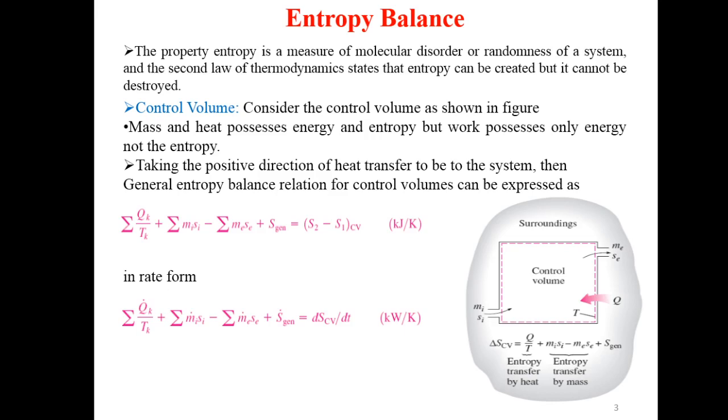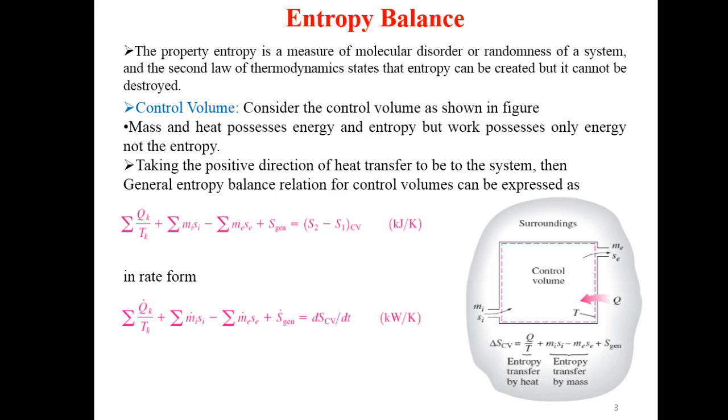Next is control volume. Consider the control volume as shown in the figure. This is the control volume considered. mi is the mass into the system. Small si is the entropy per unit mass into the system. me is the mass out from the system. Small s is the entropy coming out from the system.